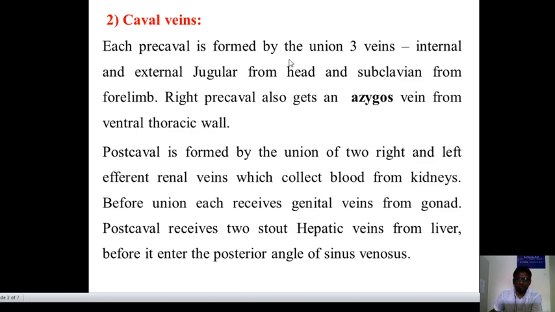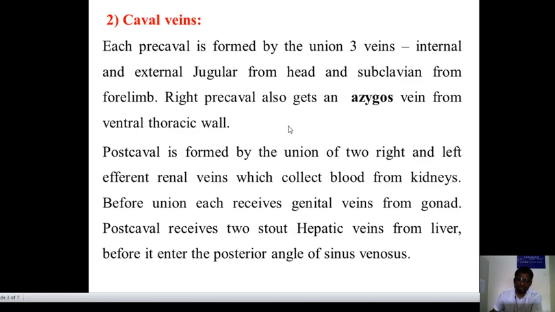Each precaval is formed by the union of three veins: internal and external jugular from the head, and subclavian from the forelimb. The right precaval also gets an azygous vein from the ventral thoracic wall.